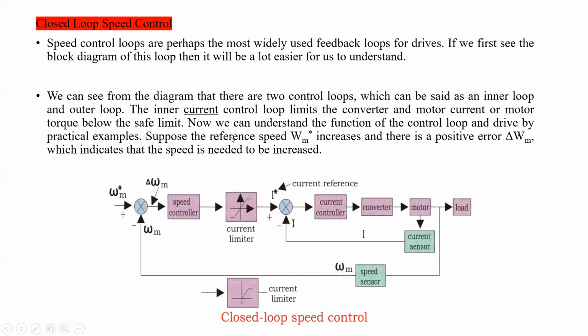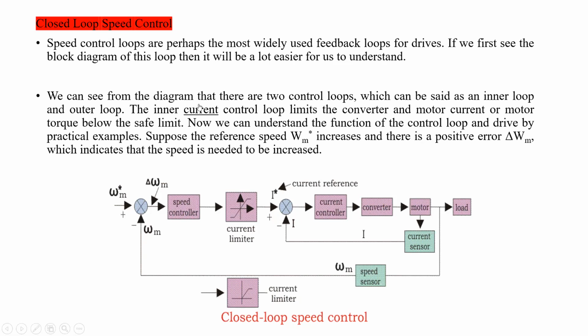Is the screen visible to all of you? Can you read closed loop speed control? Yes, sir. Why are you not giving the reply? Okay, speed control loops are perhaps the most widely used feedback loops for drives. If you first see the block diagram of this loop, it will be a lot easier for us to understand. So look at this diagram. From this diagram, we can easily understand.